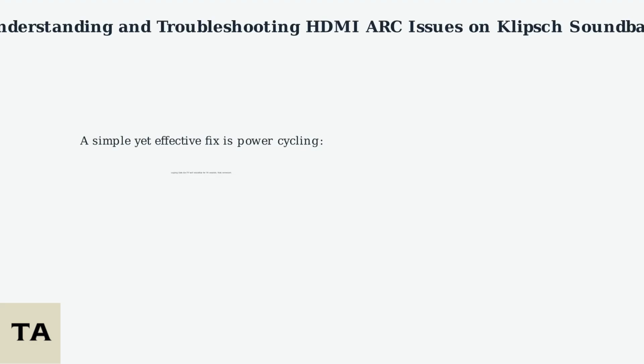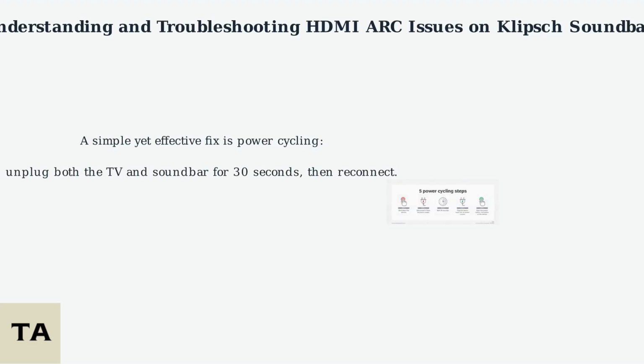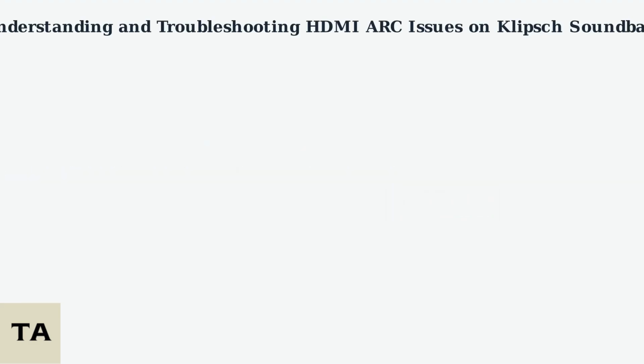A simple yet effective fix is power cycling. Unplug both the TV and soundbar for 30 seconds, then reconnect them. This often resets the ARC channel and resolves transient issues. Your Klipsch soundbar has an HDMI ARC port on the back for connecting to the TV.